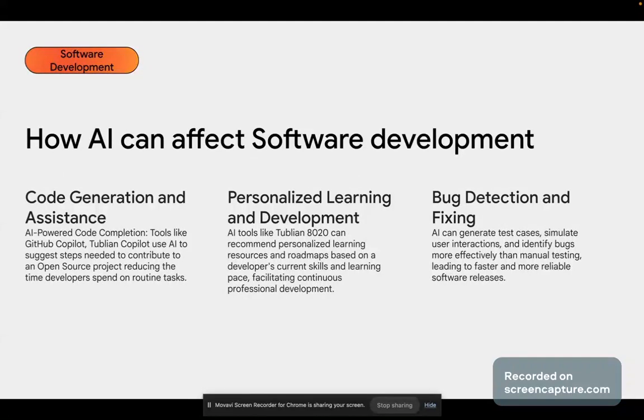So let's get on to software development. Software development, as we all know, is the process of building software. Software can be a website, it can be an app, it can even be an AI, right? And there are so many models now, and I didn't put that in my slide. But there are so many models that you can use to build your own personal AI, and that is also a process of software development.